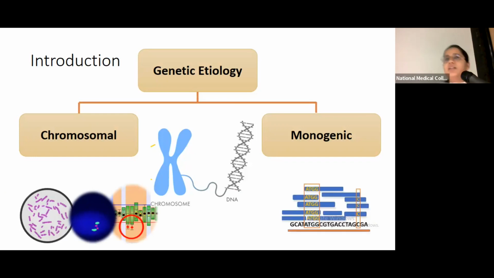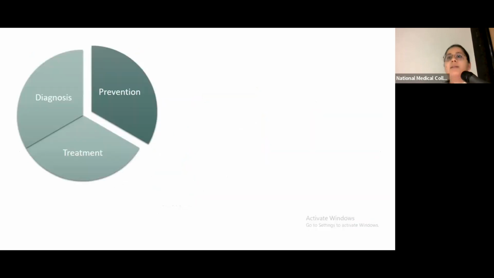And with this genetic etiology, not only do we provide a diagnosis to the patient and a closure to the family, but many times this particular genetic target also happens to be an important therapeutic target for many important diseases. The most important thing beyond diagnosis and treatment is the prevention of disorders. And in terms of genetic diseases, this prevention means preventing the transmission of the disorder from one generation to the next generation, to actually prevent the occurrence of the disorder in the next generation.